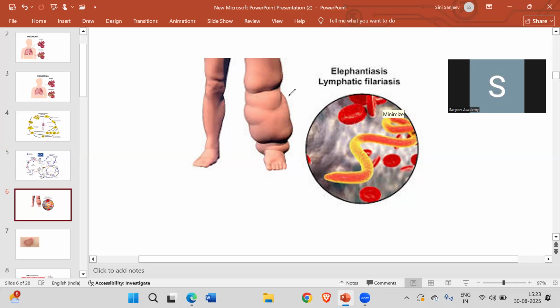Inflammation means swelling, right? So whatever the limbs or the genital organs which are there, those will be swollen if this particular roundworm enters into the human being. Okay, not only the swelling, but sometimes even the muscle pain, internal bleeding, all those symptoms can also occur. So, what is the major transmission? How does this occur? Again, through the contaminated water as well as the food. Okay, this is the helminthic disease.